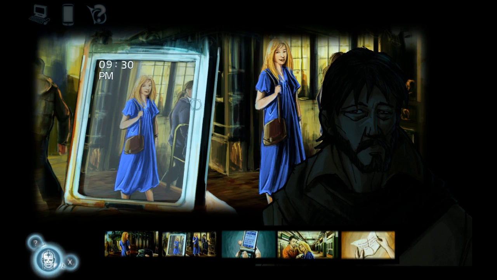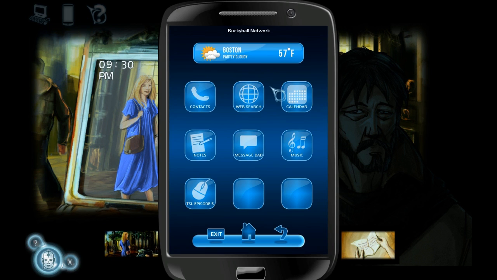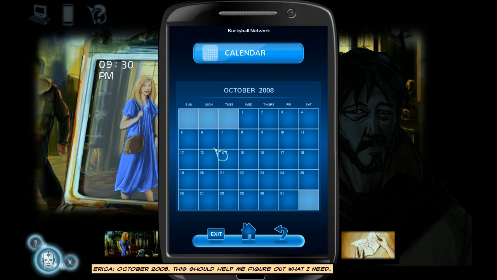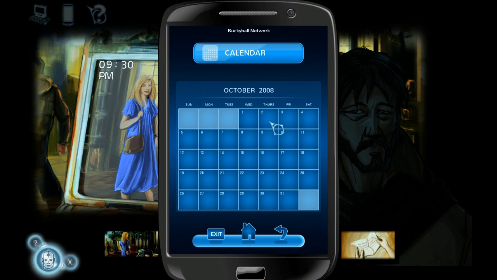So we'll put that in. Now also remember that the recording said it started on, or the recording was last, let's just do this. October, this helps. 2008. This should help me figure out what I need. The calendar on the cell phone here.